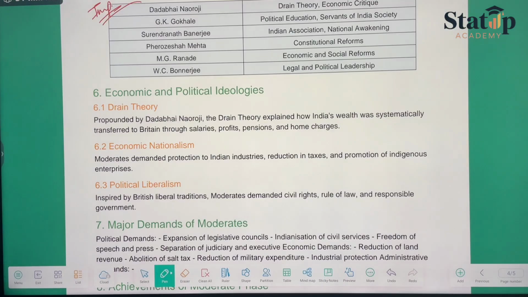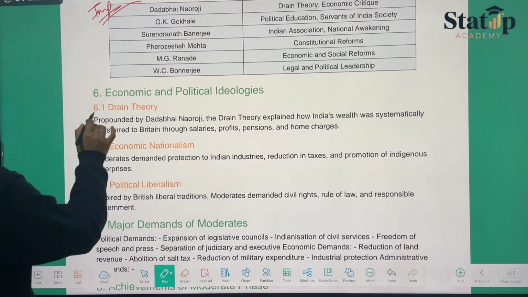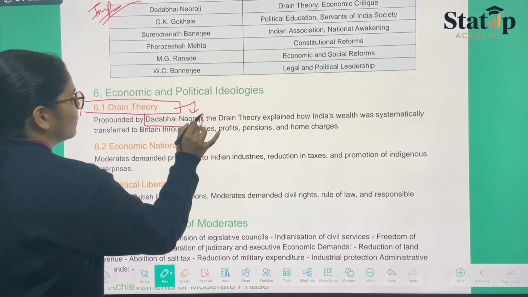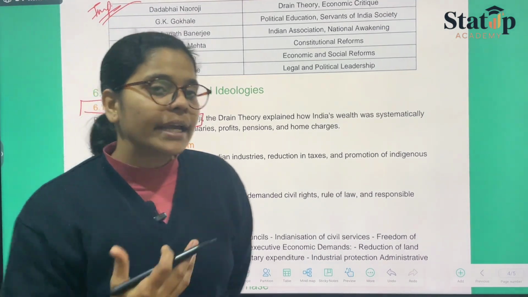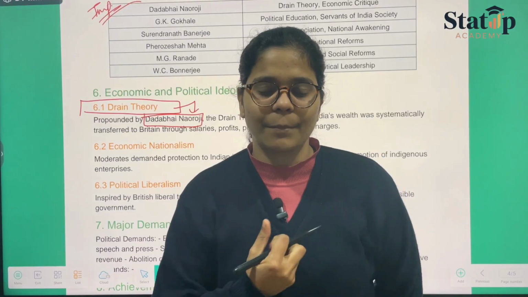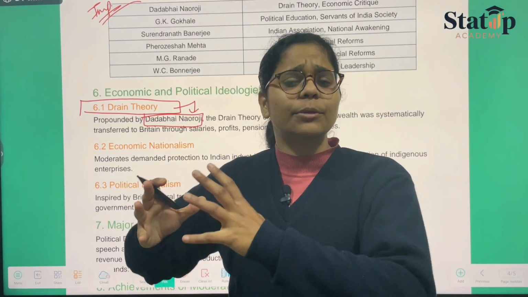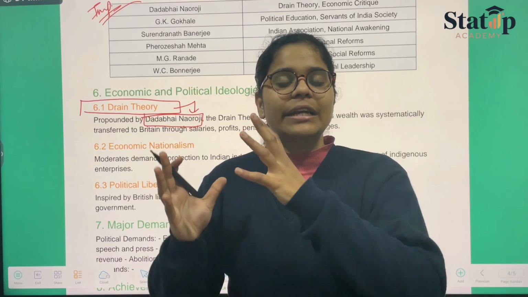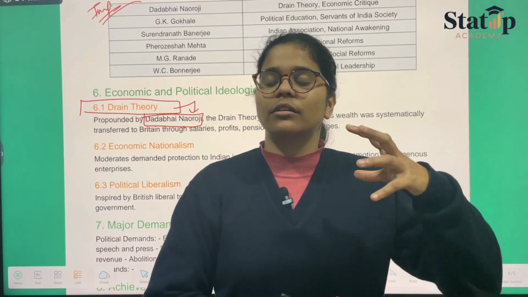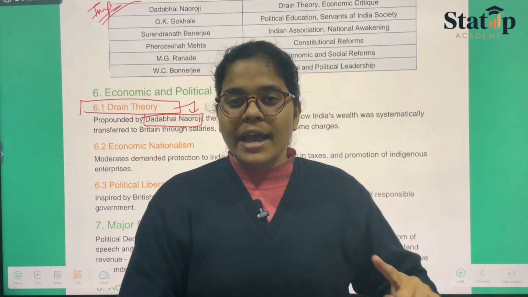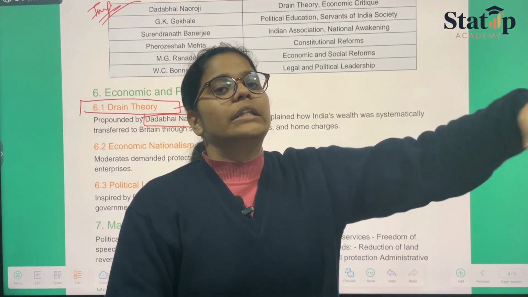Okay. Coming to the economic and political ideologies, drain theory. What is drain theory? Drain theory was basically given by Dadabhai Naoroji, and it explained in a very systematic manner how India's wealth, the populous country, has been drained, taken, and transferred to another country.